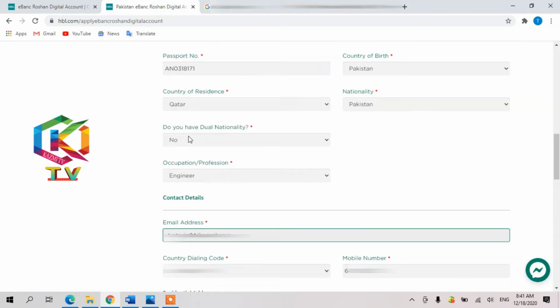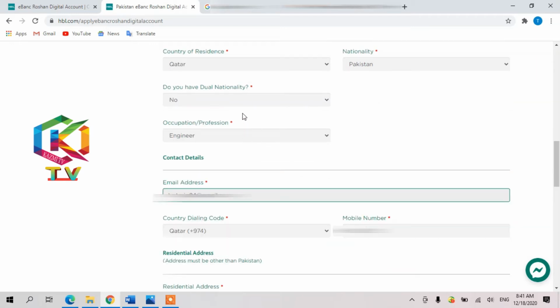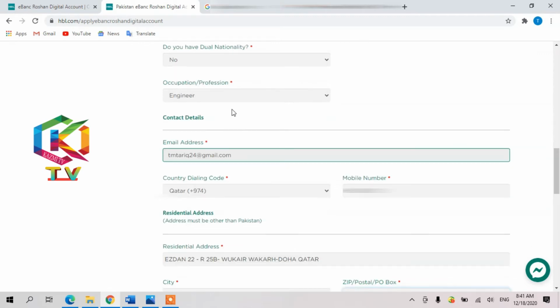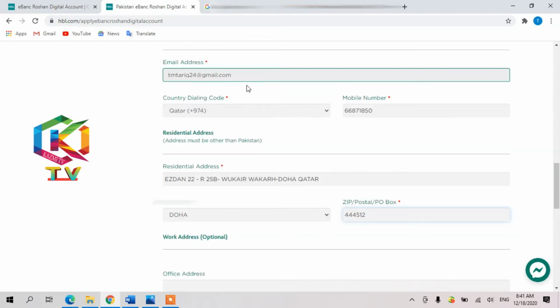They are asking, do you have dual nationality? If you have another nationality, you select yes or no. I don't have Qatari nationality, so I selected no. You have to select your profession, whatever your job is; it will be picked automatically. Then you have to select the country code wherever you live, and second, write your own number, which is your active number.